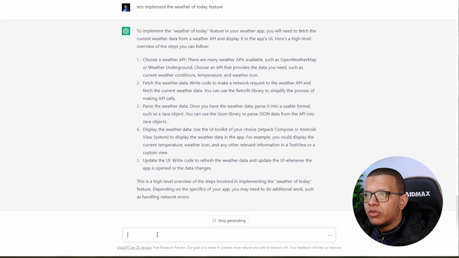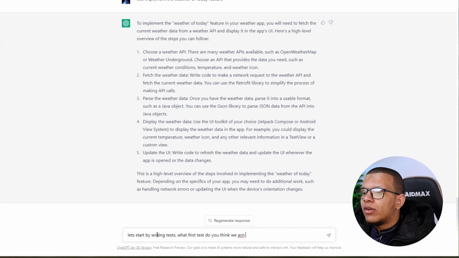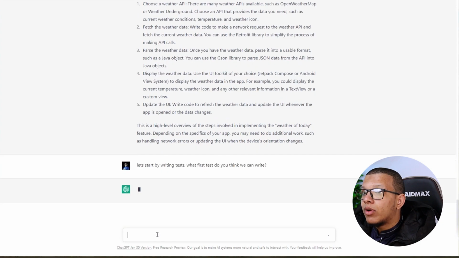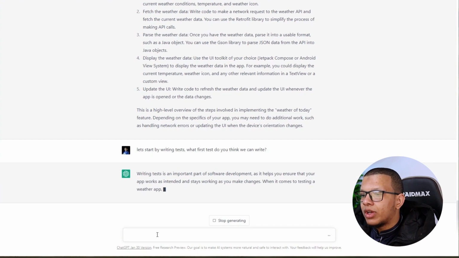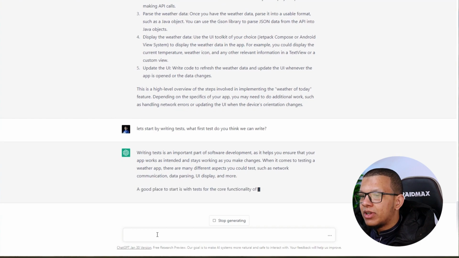I will try to use those steps, of course. I don't know if I'm going to the UI or the weather API first. I will ask him first to write a test for me, because usually I follow test-driven development. Let's start by writing tests. What first test do you think we can write? If you're going to start from the top, tests are important. Okay, yeah, I know that. A good place to start, right?